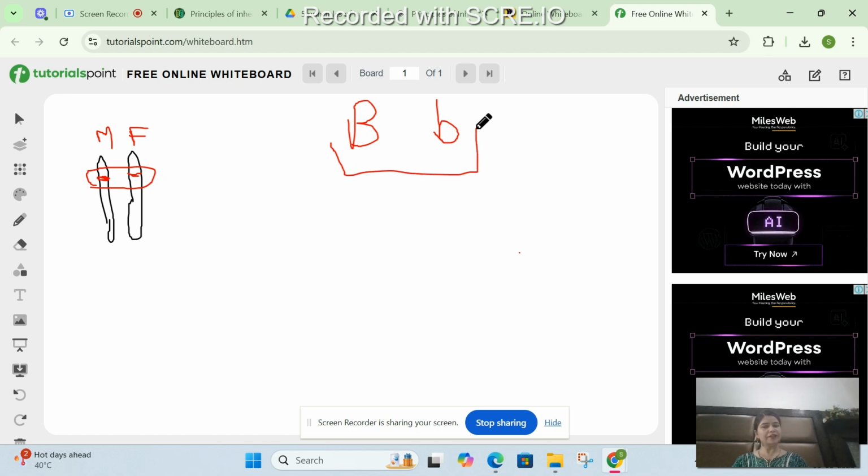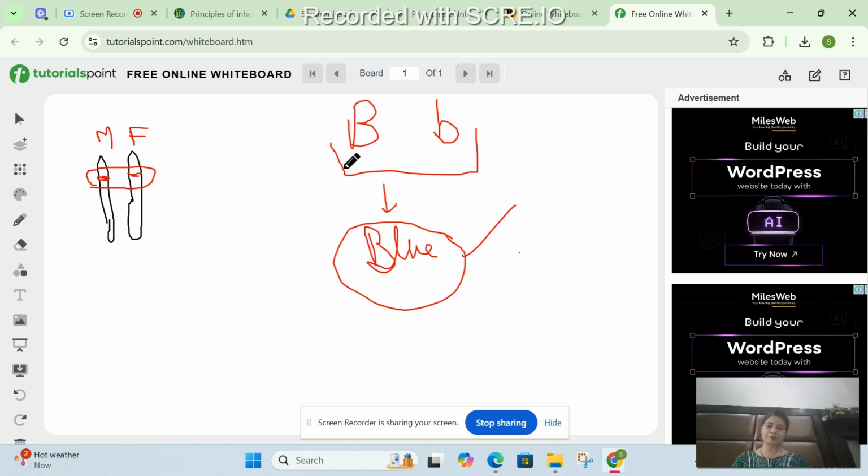This individual is heterozygous, and it will not have one blue and one black eye color. So if this is blue, this is black, and if I say blue is dominant, so the child will have which color of eye? Blue eye color. So appearance of the eyes will be blue, right? So blue will be what? Phenotype. And this is the genetic constitution. So this will be the genotype.